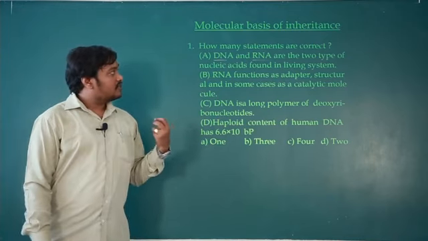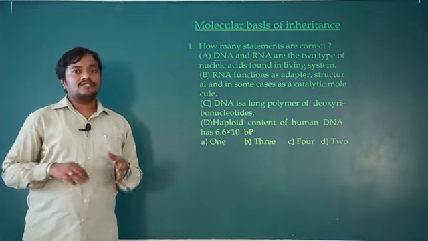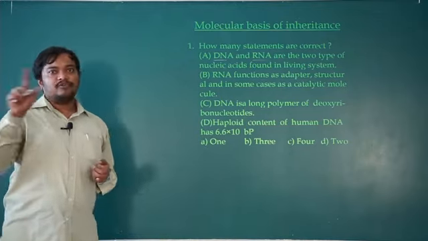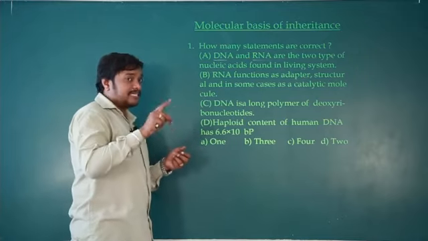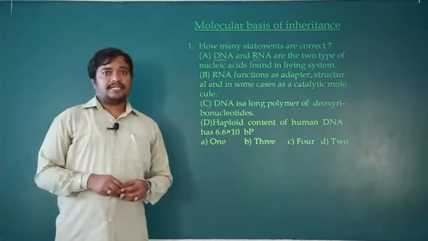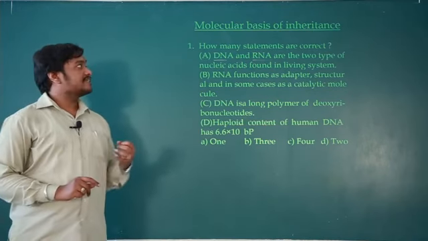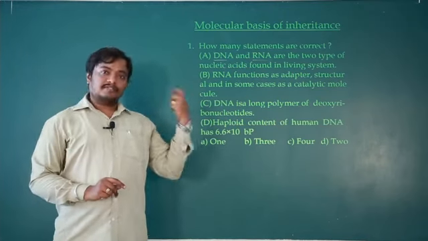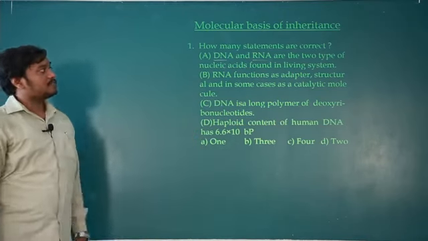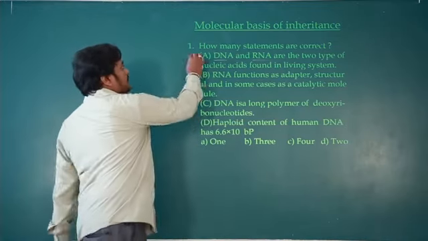RNA synthesis takes place within the nucleus, so they are present there, and during translation they come out. The hnRNA, after processing, is converted into mRNA, and that mRNA enters into the cytoplasm. So you can find RNA both in the nucleus as well as the cytoplasm, whereas DNA is present only in the nucleus in case of eukaryotes. Whereas in prokaryotes, both DNA and RNA are present in the cytosol itself. Next, so this is the right one.